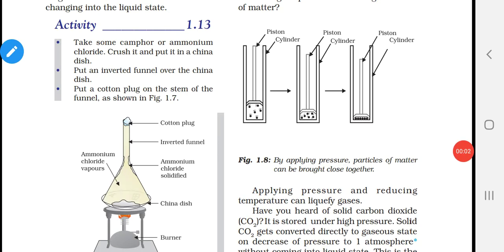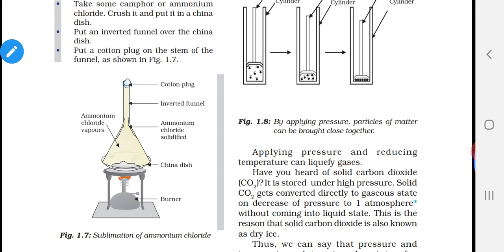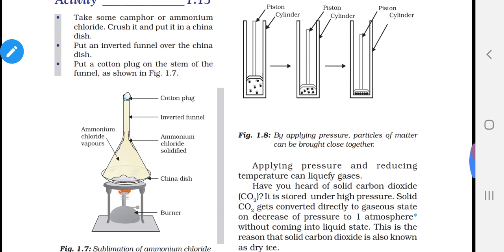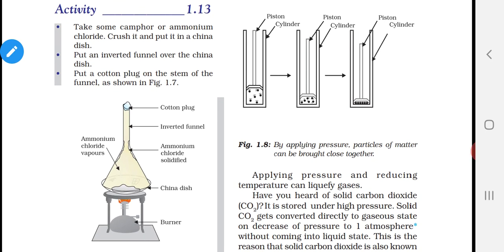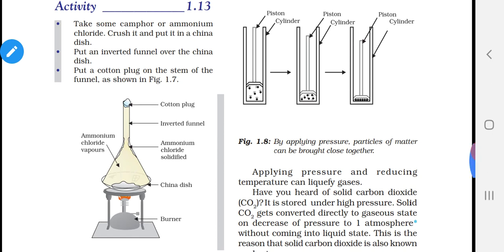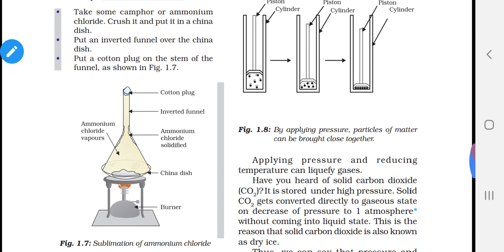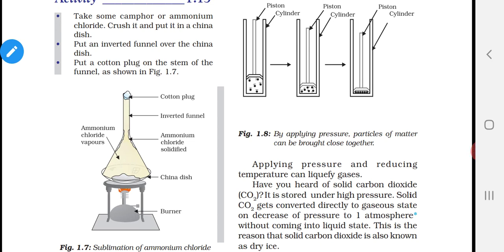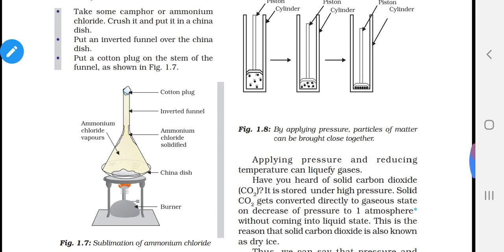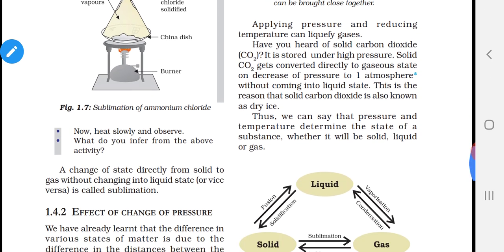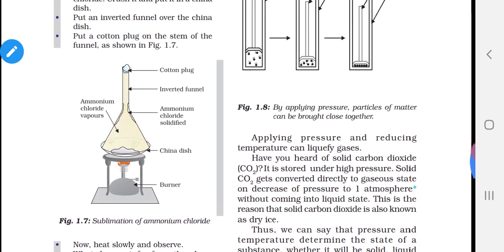We have seen about melting and vaporization. Now we are going to see about sublimation. For this you take a china dish. In the lab I have shown you a china dish, no? It will be like a bowl. In that you take some camphor or ammonium chloride and crush that. Then you put an inverted funnel over the china dish as shown in the figure, and you plug the funnel with a cotton plug. Now you heat slowly. So what happens?